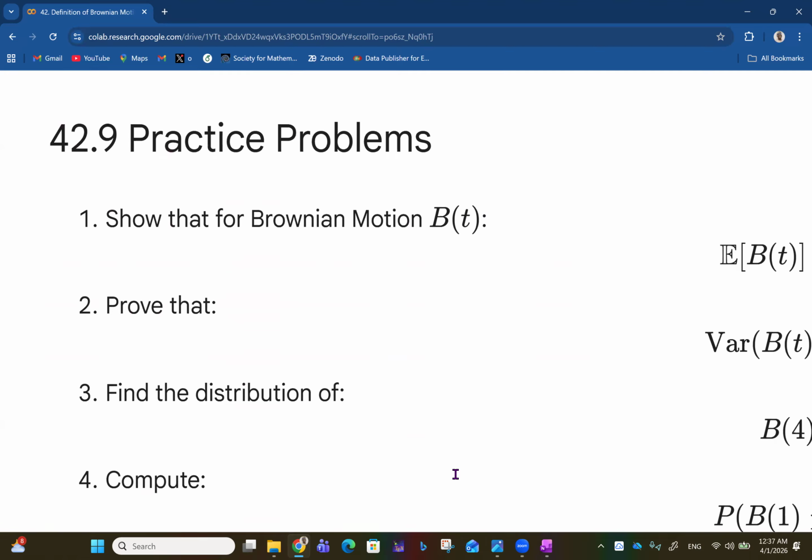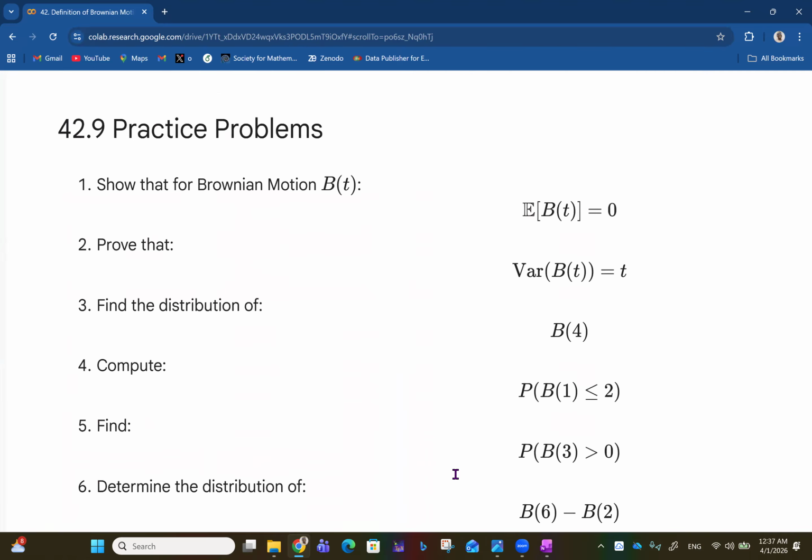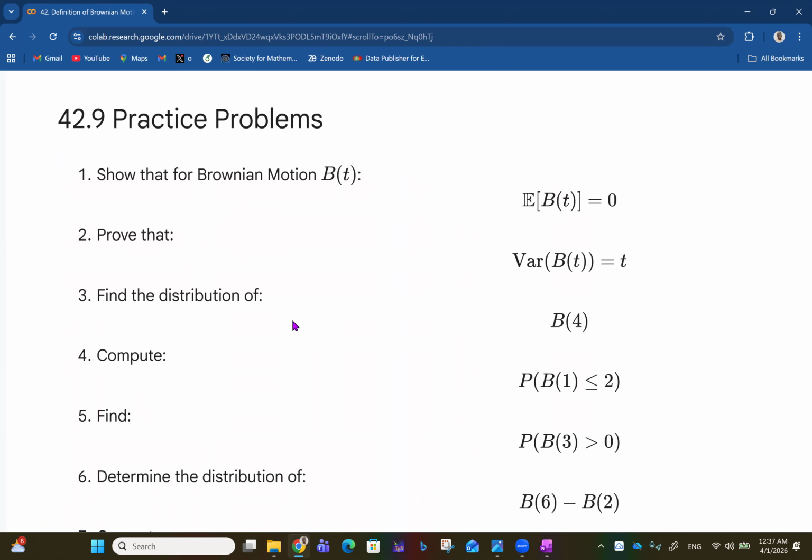And that leads us to the practice problems as usual. We have to show that for Brownian motion B(t), the expected value of B(t) is 0, and then prove that the variance of B(t) is equal to t. So you want to check all of that up. I didn't talk about it, but we are just talking about the definition. Probably as we go on, we'll see all this. Then find the distribution of B4. Of course, B4 is normally distributed with mean 0 and variance 4.